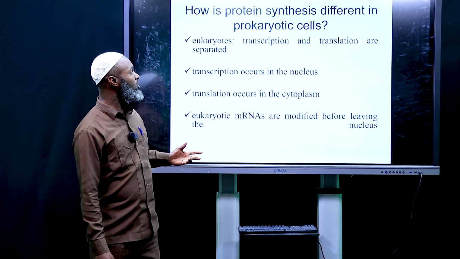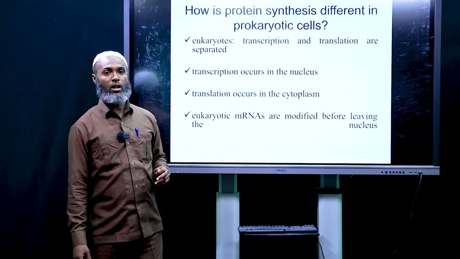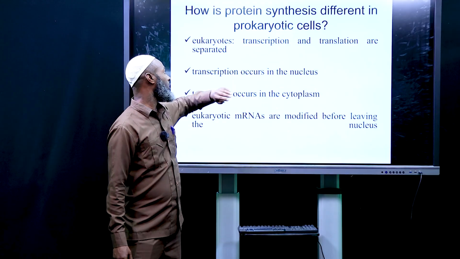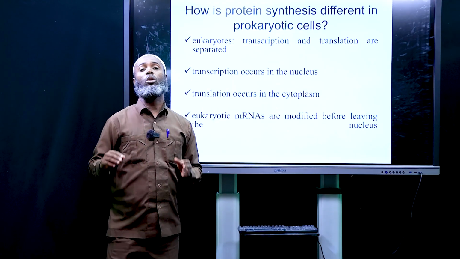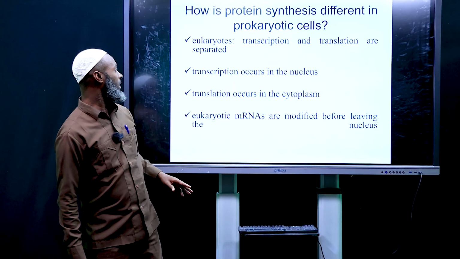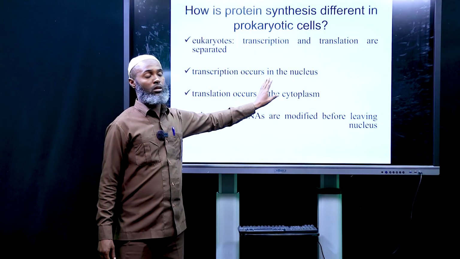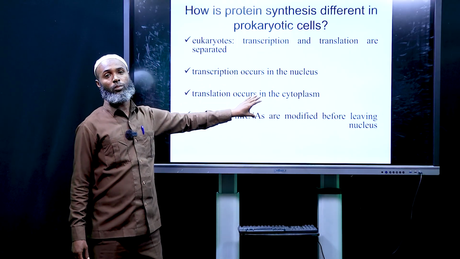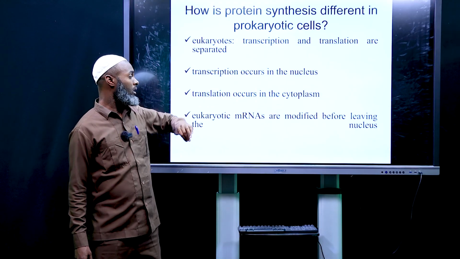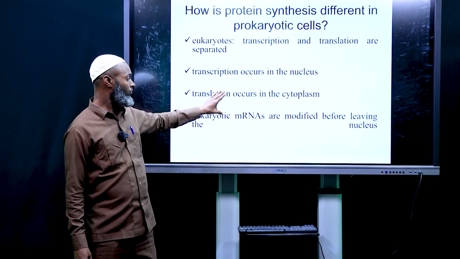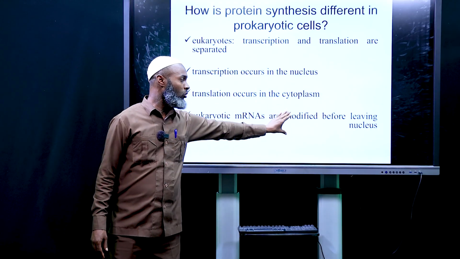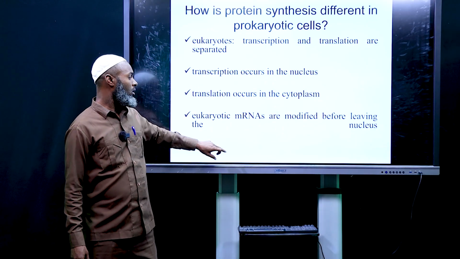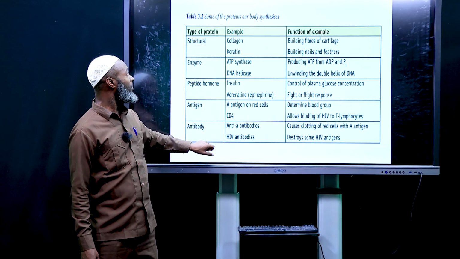In the case of eukaryotic cells, transcription and translation are separate because we do have a true nucleus. Transcription occurs in the nucleus, translation occurs in the cytoplasm at the ribosome. Eukaryotic messenger RNA is modified before leaving the nucleus.